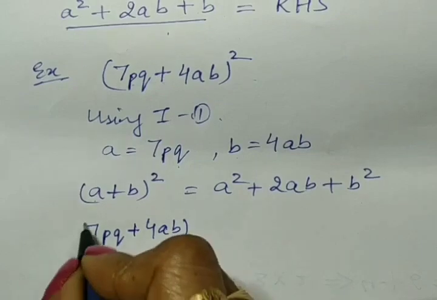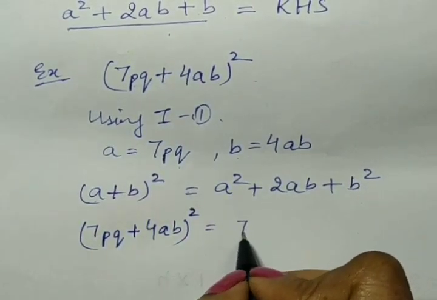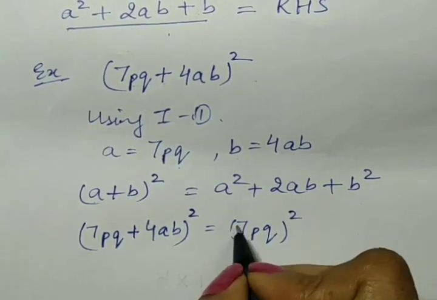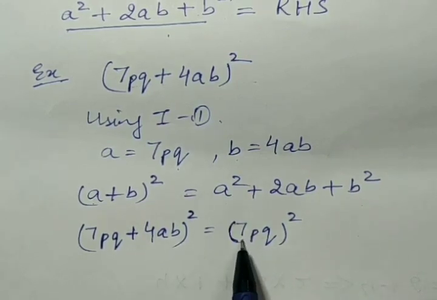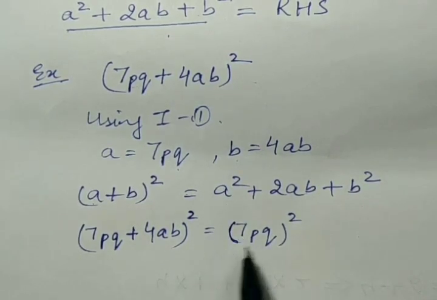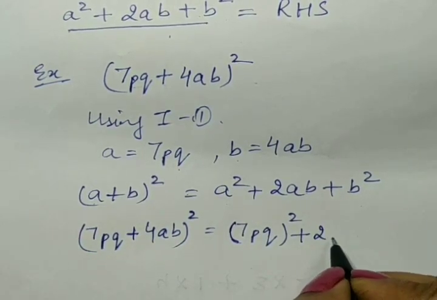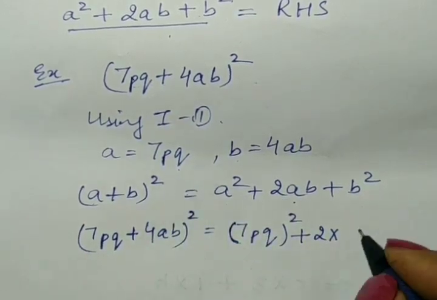Let's see. A plus B, that is 7PQ plus 4AB whole square is equal to 7PQ whole square. As here is A square, it means 7PQ whole square plus 2 multiplied by A, and A is 7PQ.